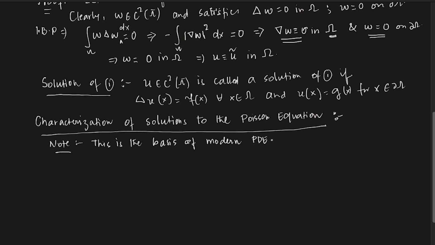This is the basis of modern PDE, and it is a branch and a topic called the variational principle in calculus of variations.